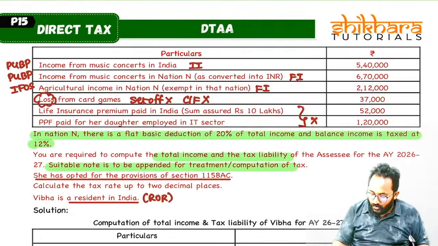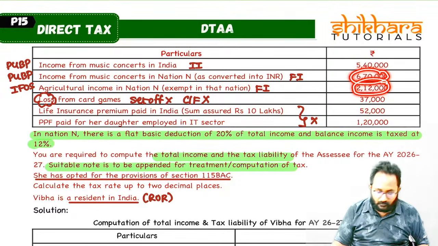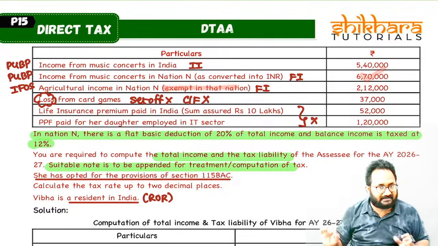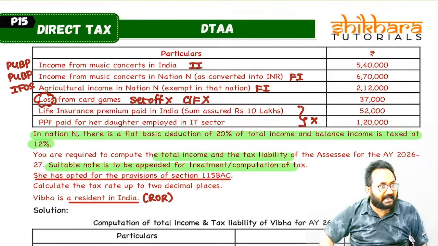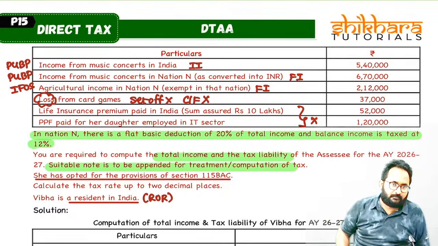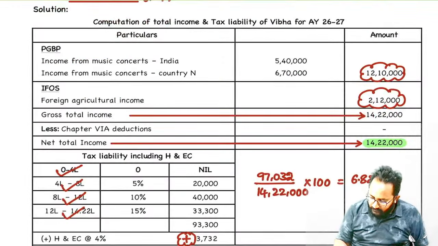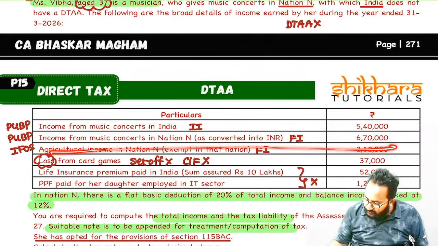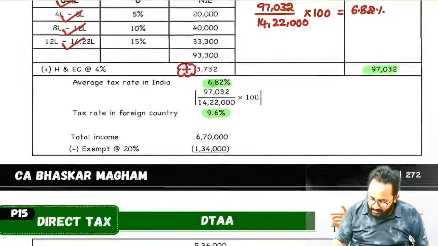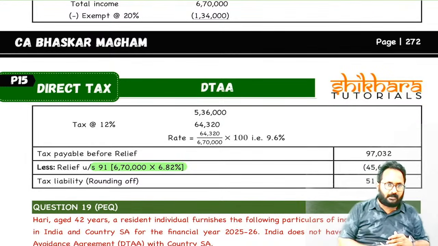Now, doubly taxed income, how much you have to check. Remember, in foreign, only this is taxed. In India, both are taxed. In foreign, only 6,70,000 is taxed. In India, we taxed both. Doubly taxed amount is 6,70,000 only. Understood? In India, we taxed this 6,70,000 and this 2,12,000. But in foreign, this amount is exempt, means how much tax? Doubly taxed amount is how much? 6,70,000. On that only we have to apply the relief percentage.